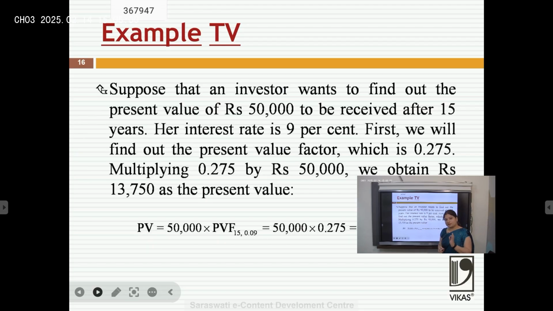What 0.275 says is that the value of 1 rupee at the rate of 9%, which we will get after 15 years, is equivalent to 0.275 rupees today. So we multiply it with our amount, 50,000 into 0.275, which is 13,750. It means the 50,000 rupees which we are getting after 15 years, at an interest rate of 9%, has a value of just 13,750 today.